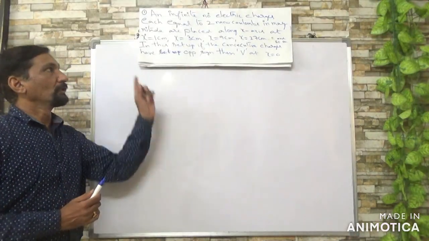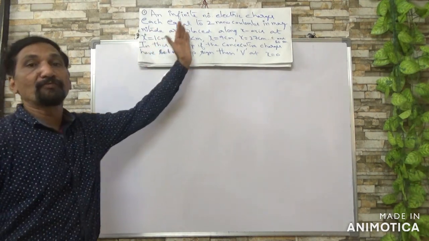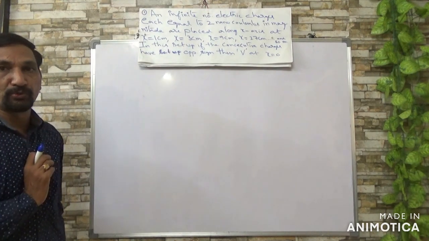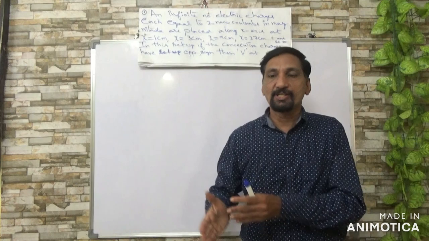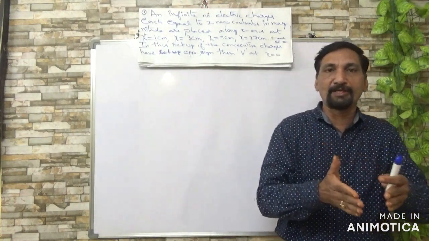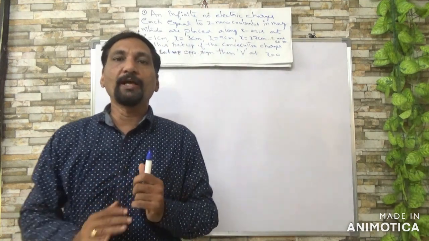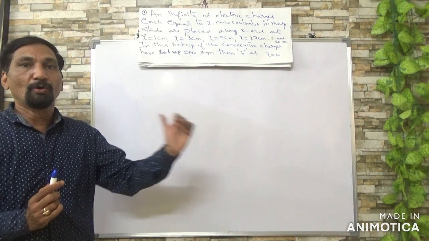Now, about the given problem, there are infinite number of charges, each of magnitude 2 microcoulomb. They are placed at 1 centimeter, 3 centimeter, 9, 27 and so on. You want to find the electric potential at origin.